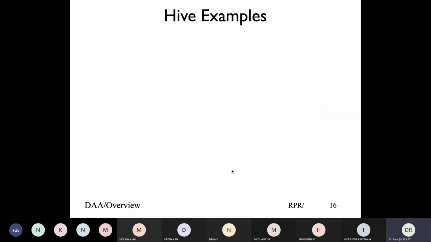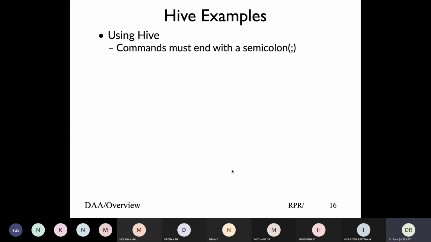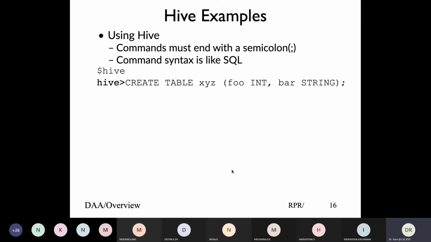So let's look at a basic example of Hive, like what we do in our MySQL. We'll do the same thing. If we were to create a table, we basically say create table, table name, field names, followed by a semicolon, and the table would be created. To run Hive, first use hive to get the Hive prompt, like MySQL, when you run it you get the MySQL prompt, and then things work out.